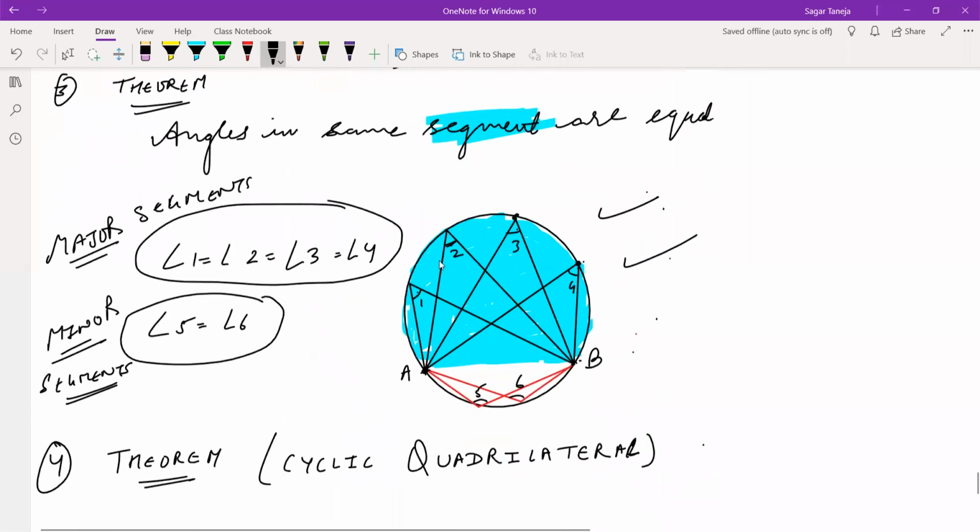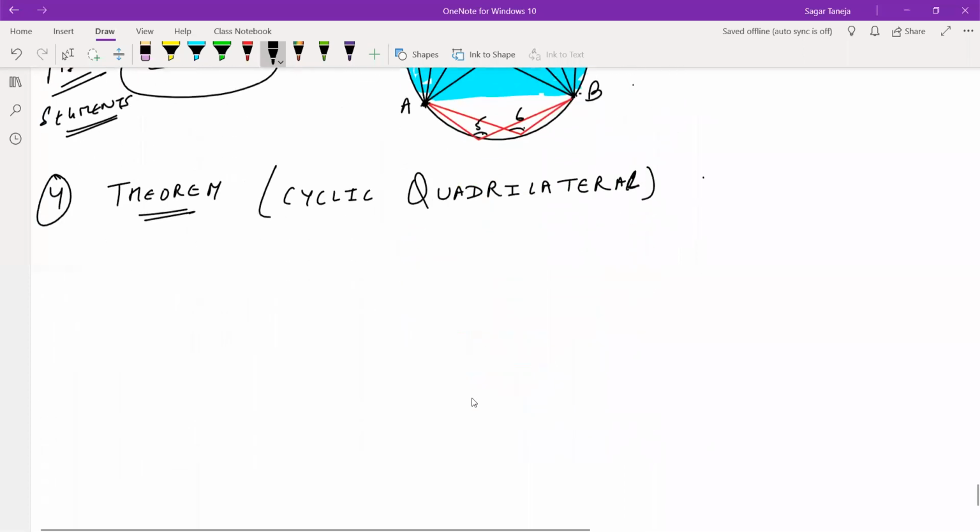But here we don't know the measurement, but we know that all the angles are equal. And in the minor segment also, angles 5 and 6 are equal. So if one arc is subtending angles on the circle, then those angles will be equal to each other if they are in the same segment. That's it. After this, cyclic quadrilateral.